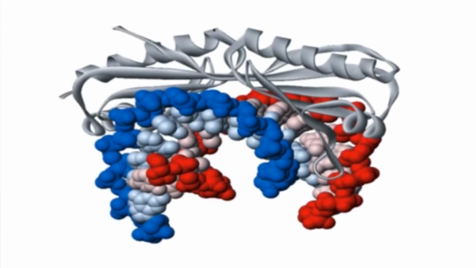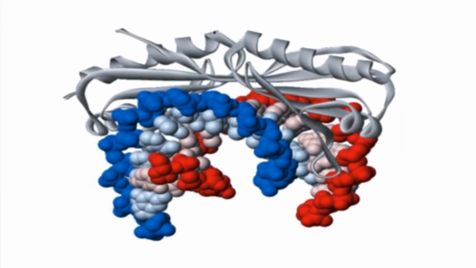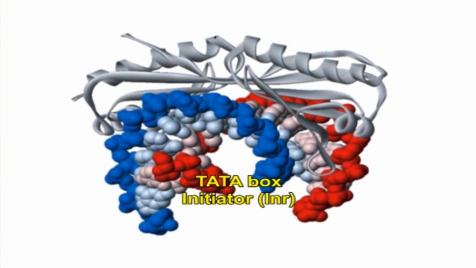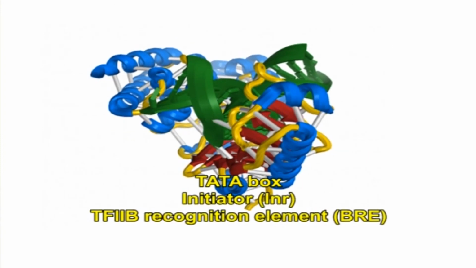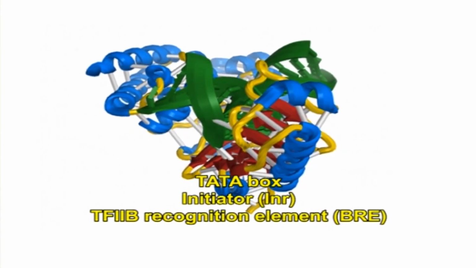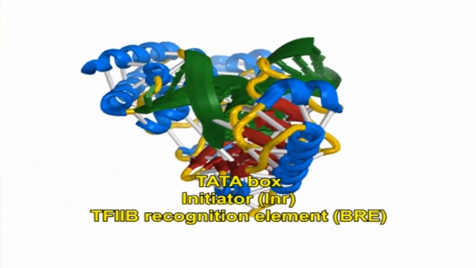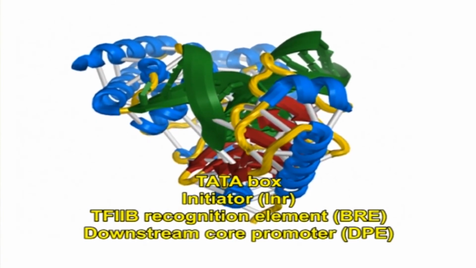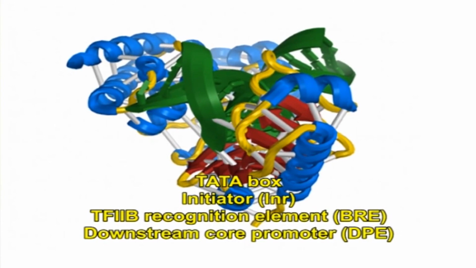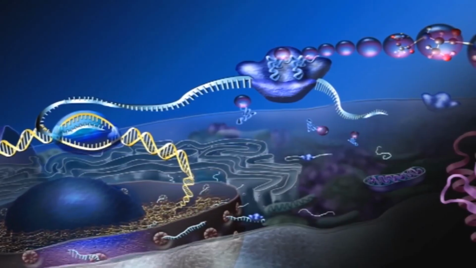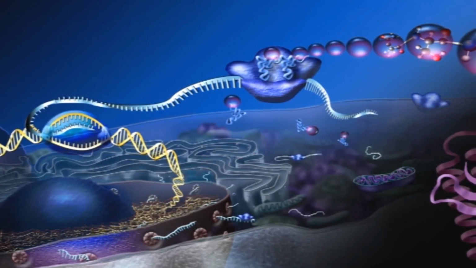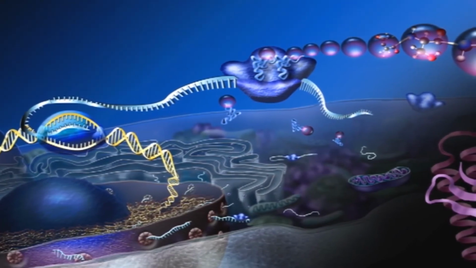There are quite a lot of sequence motifs that include the TATA box, initiator or INR, TFIIB, transcription factor 2B recognition element simply called BRE, and downstream core promoter element DPE, that are usually found in core promoters. These motifs each have particular functions that relate to the transcription method, and we will be discussing them now in higher detail.